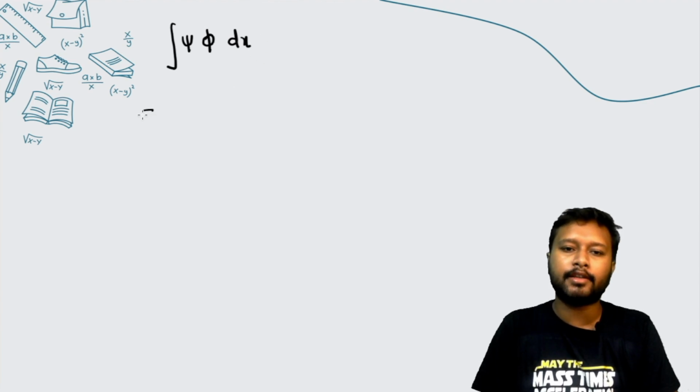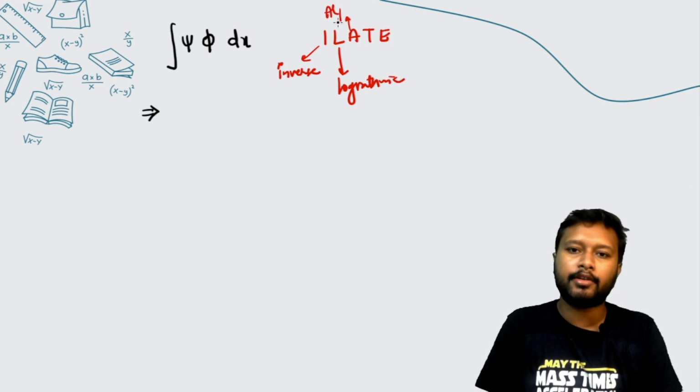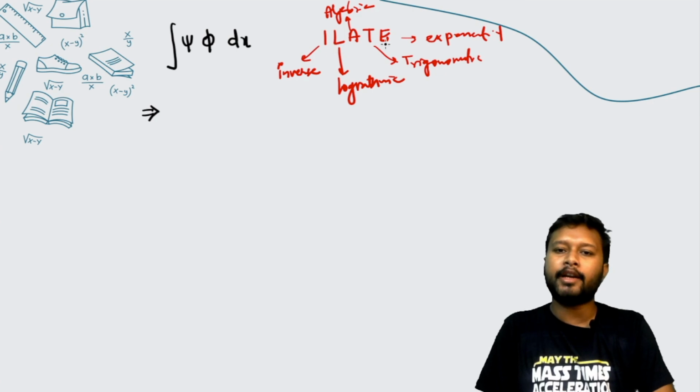The formula says that you have to use ILATE first of all in order to give priority to them. You have to use the ILATE method. ILATE tells you that I stands for inverse trigonometric functions, L means logarithmic functions, A means algebraic functions, T is trigonometric functions, and E is exponential functions. So you have to give priority based upon this.